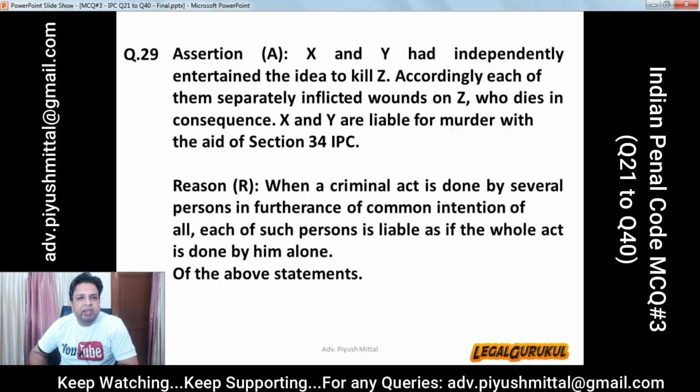Question number 29 is an assertion. It has a reason also. So assertion is X and Y had independently entertained the idea to kill Z. Accordingly, each of them separately inflicted wounds on Z, who dies in consequence. X and Y are liable for murder with the aid of section 34 IPC. Reason: when a criminal act is done by several persons in furtherance of common intention of all, each of such person is liable as if the whole act is done by him alone.